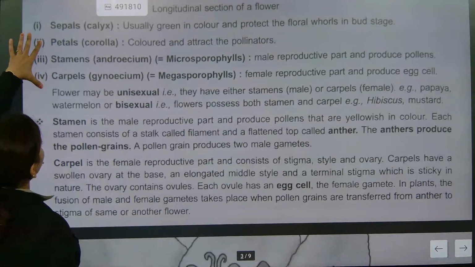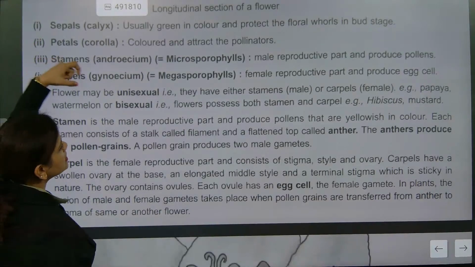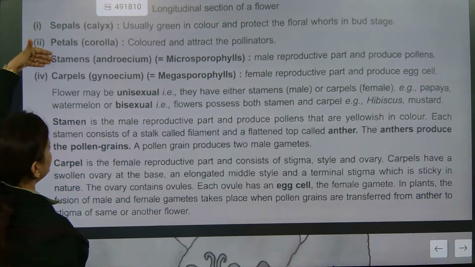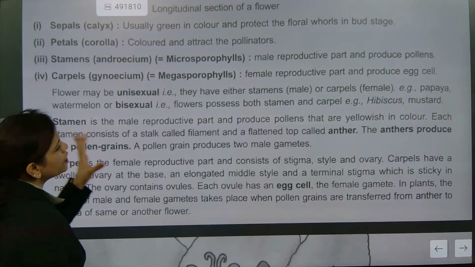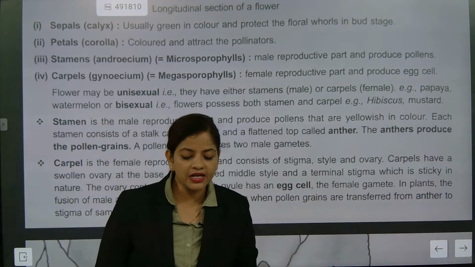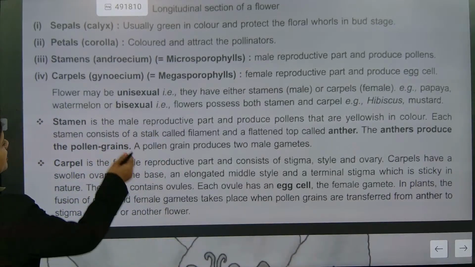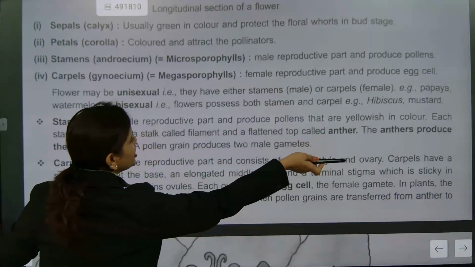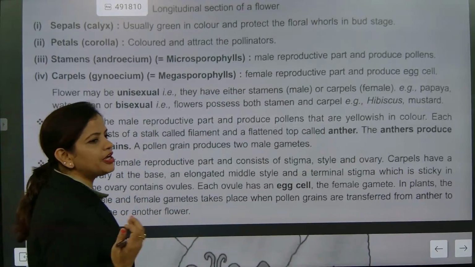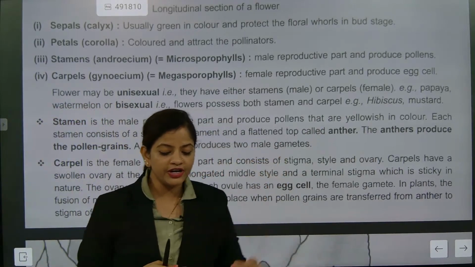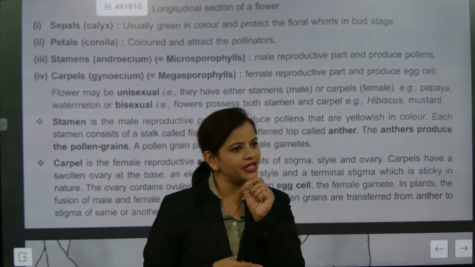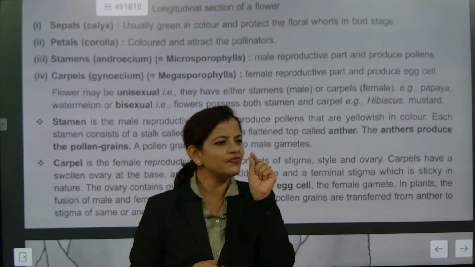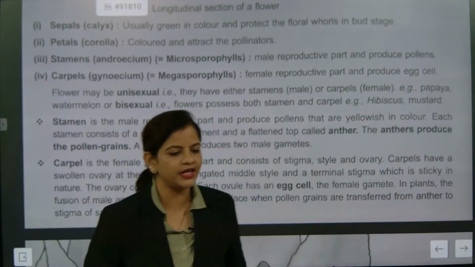First we talked about the carpel. The carpel is the gynoecium, the female part, and the stamen is the male part. So we are going to talk about the stamen. The stamen is the male reproductive part that produces pollen, and it is yellowish in color. You might have seen different types of flowers with yellow pollen, and if you touch it, it feels very rough because of the granules.